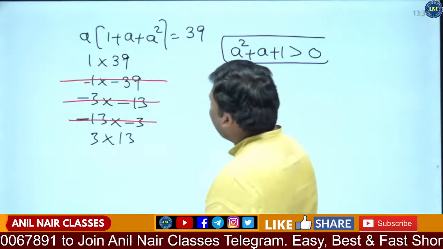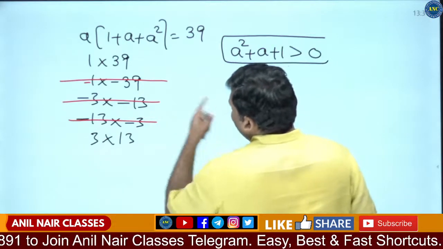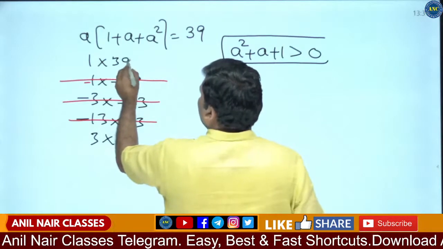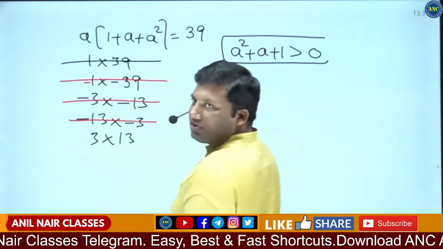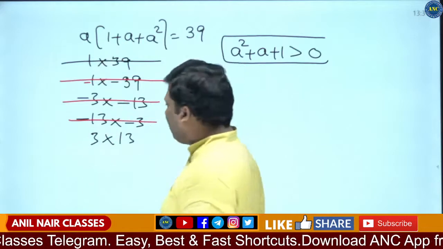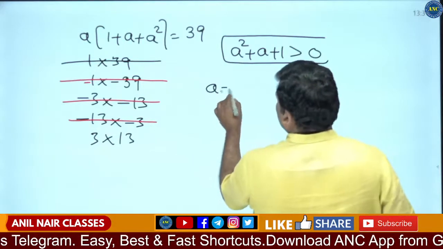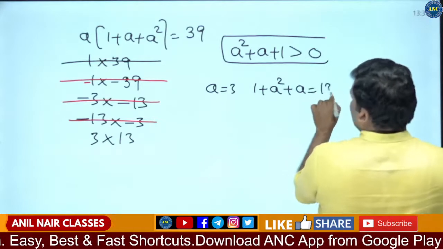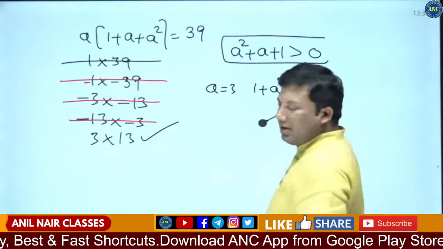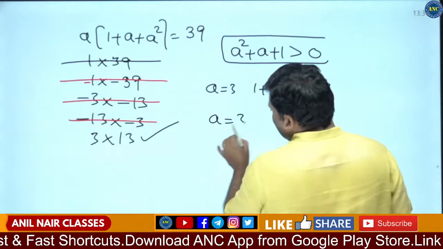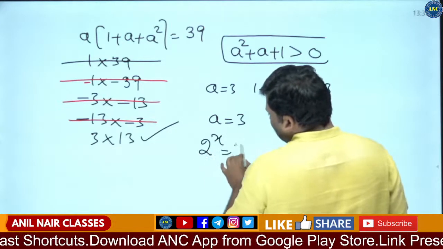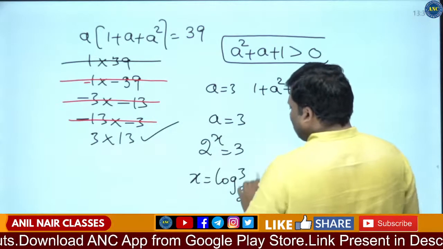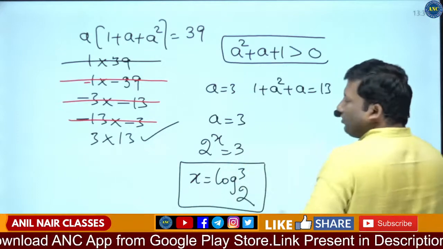Think logically. 1 into 39. If a is 1, how can a square plus a plus 1 be 39? It is not possible. Why? Because 1 plus 1 plus 1 is 3. That means a is 3, since 1 plus a square plus a is 13. This case is possible. So a is 3. But what is a? 2 power x is 3. What is the x value? Log 3 base 2.